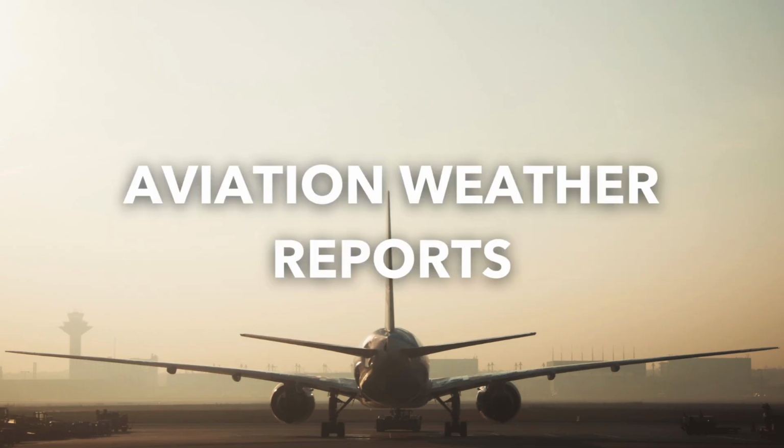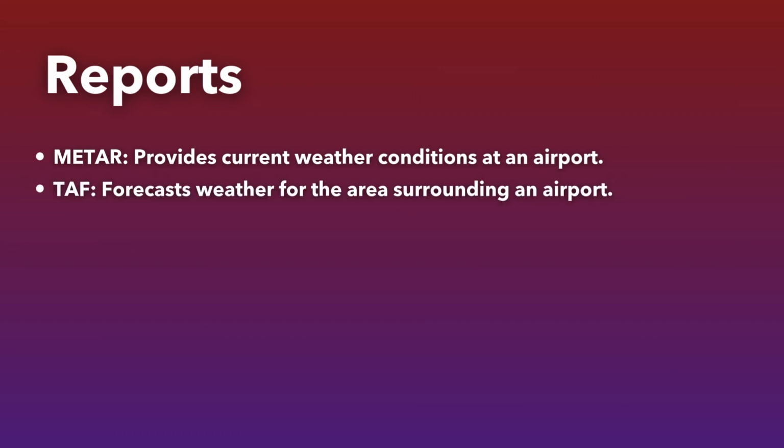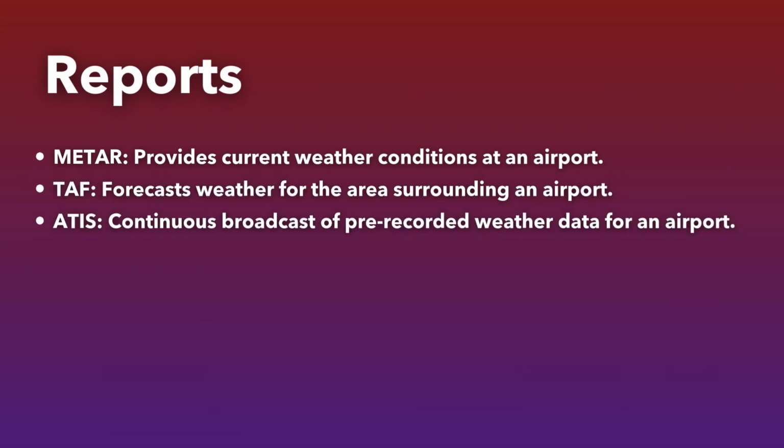To ensure that pilots and air traffic controllers are well informed about these hazards, a range of weather reports and tools are used in aviation. A METAR provides current weather conditions at an airport, while a TAF is a forecast for the area around the airport. ATIS is a regularly updated, continuous broadcast of pre-recorded weather information for an airport.